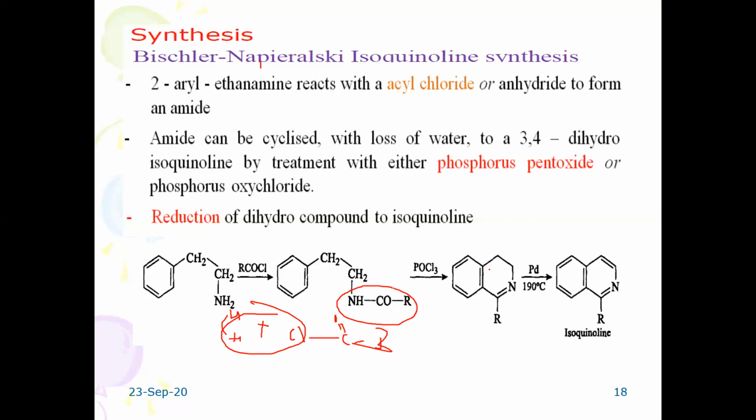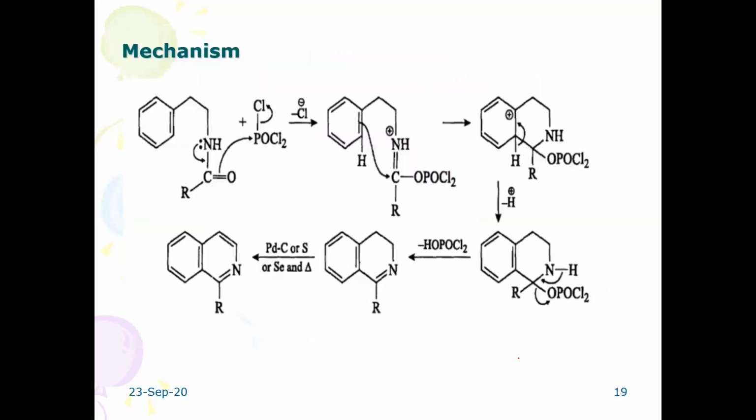3,4-dihydroisoquinoline. 3,4-dihydro. 1, 2, 3, 4. Here there is no double bond. Dihydro means hydrogen added here. Soon after dehydrogenation with palladium catalyst at 190 degrees centigrade, you will get the isoquinoline derivative. Here also you will find a mechanism of this one.